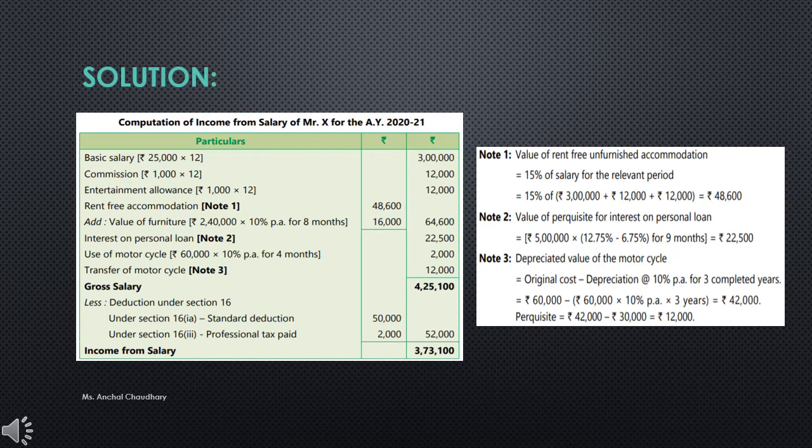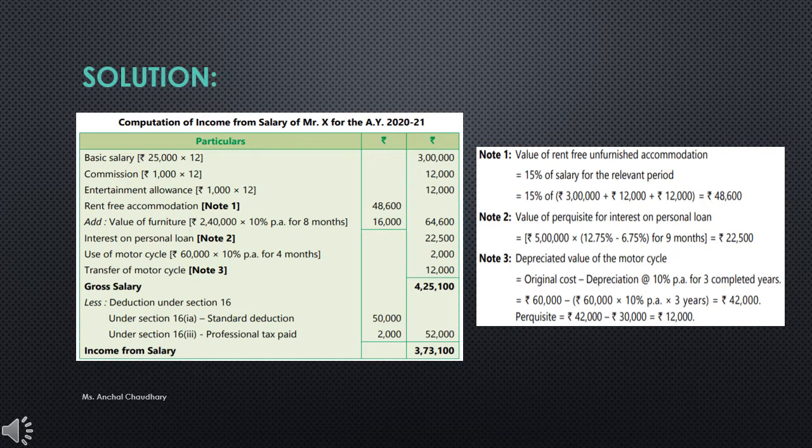So next is interest on personal loan. In the question it has been mentioned that Mr. X has taken a loan of 5 lakh on 1st July 2019. The interest rate charged on it is only 6.75% in spite of 12.75%. So Mr. X is paying the interest at the rate of 6.75%, whereas he would have to pay the interest at the rate of 12.75%, meaning he is getting a benefit of 6%. So you have to calculate the value of the perquisite.